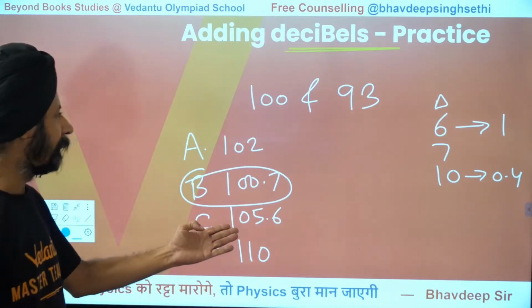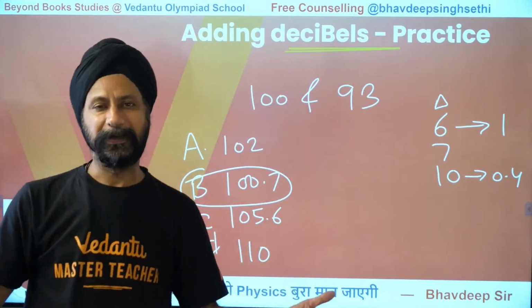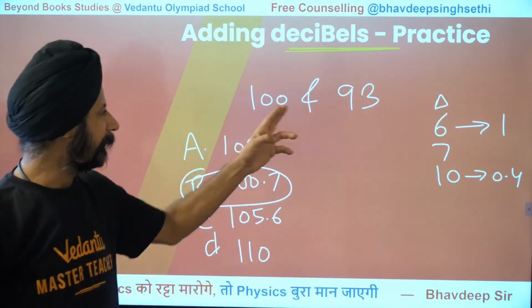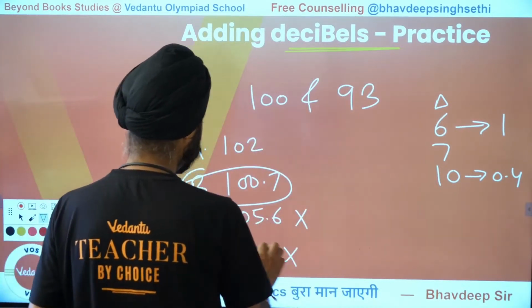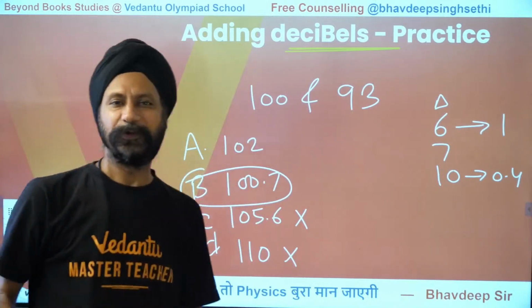This is not even possible. It can never be more than 103. If this was 100 and this was 100, it would be 103. So these two are not even possible. Out of the given choices, this is what you will go for.